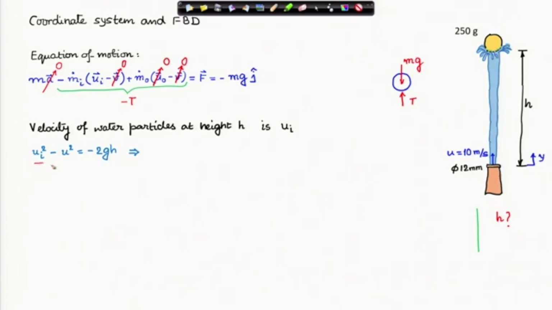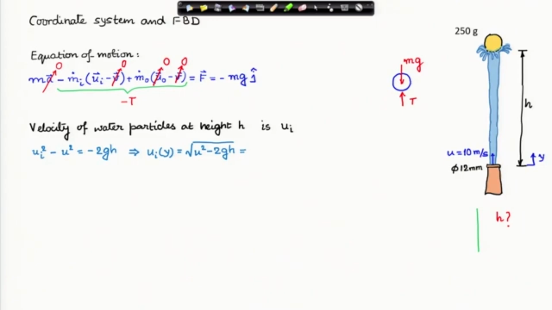The final velocity square minus initial velocity square, which is the velocity at the nozzle, must be equal to minus 2 g h. Remember, our upward direction is positive, therefore g, which is vertically downwards, induces that sign. And from here I can calculate with what velocity it is entering our control volume.